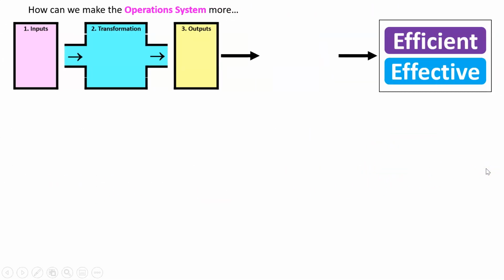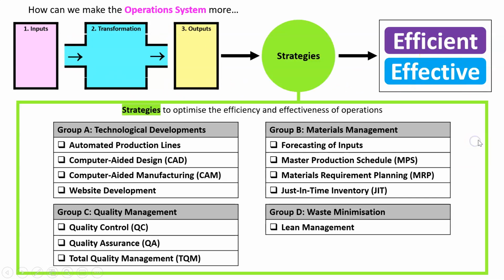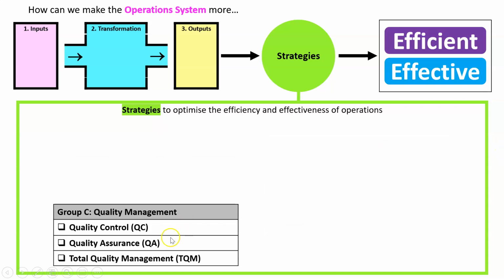We've got a lot of strategies to remember. Here's our operation system. How does it make us more efficient and effective? And the course specifies all of these. In this case, we're looking at quality control, quality assurance, and total quality management. My advice would be these two here are really easy to talk about. If you get a choice and it says you pick a quality management strategy, I think you pick these two. Total quality management is really useful and a real good real life thing to know, but it is so difficult to explain because it is so big. So I would avoid that one unless it specifically asks about it.